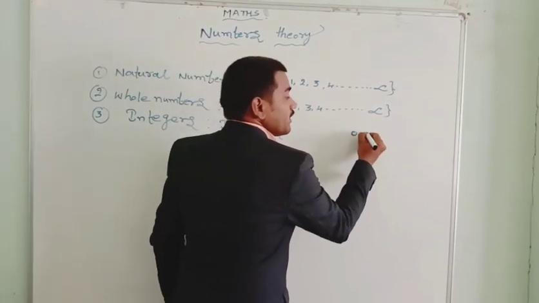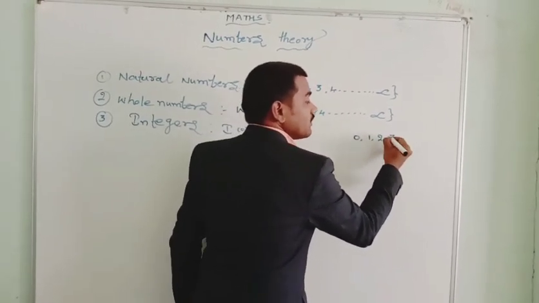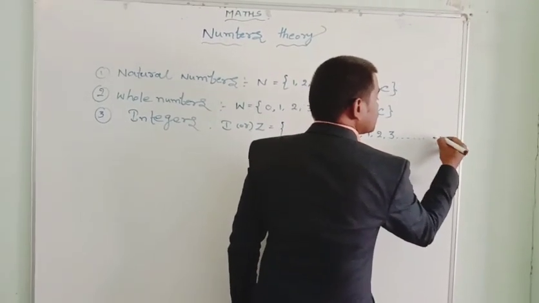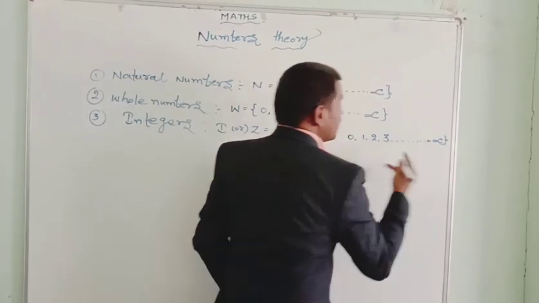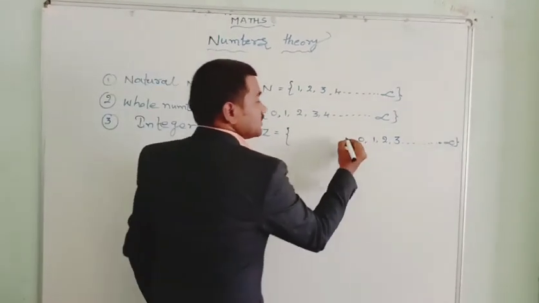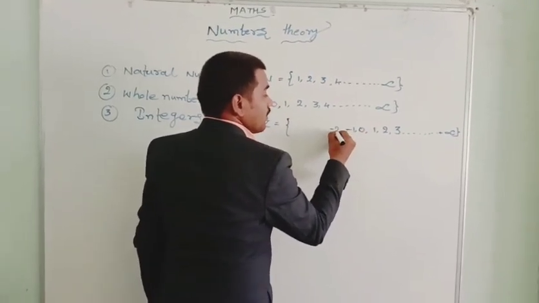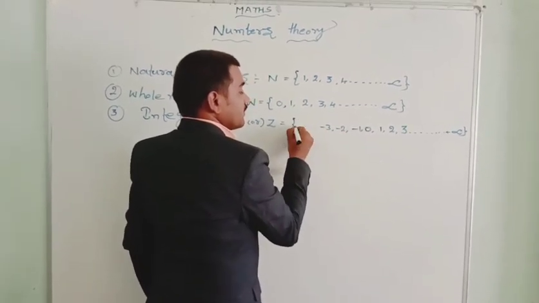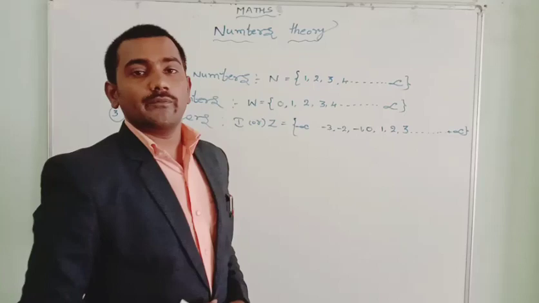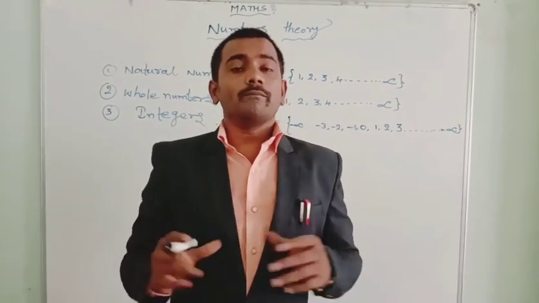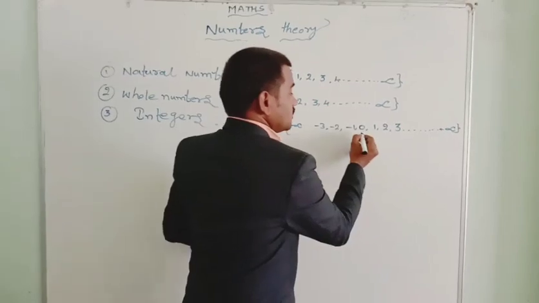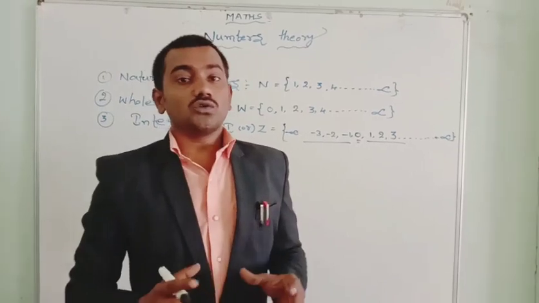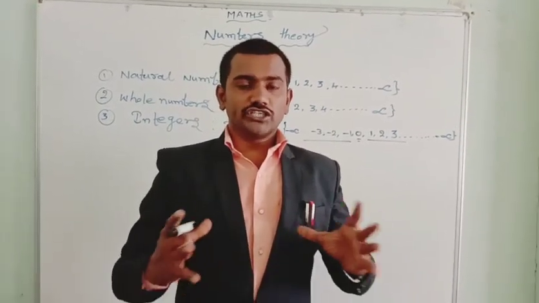Here we can see the biggest set of numbers. Suppose here is 0, and positive numbers come on the right side: 0, 1, 2, 3, 4 and so on, up to positive infinity. Only positive values. Let's come to the left: -1, -2, -3 and so on, up to negative infinity. So the set of 0, positive numbers and negative numbers is known as the set of integers.